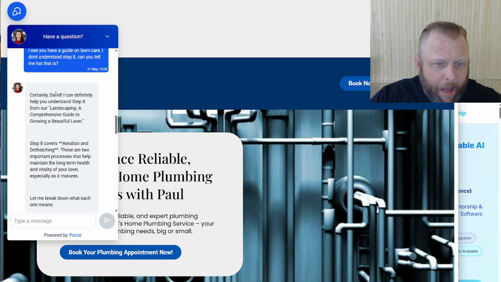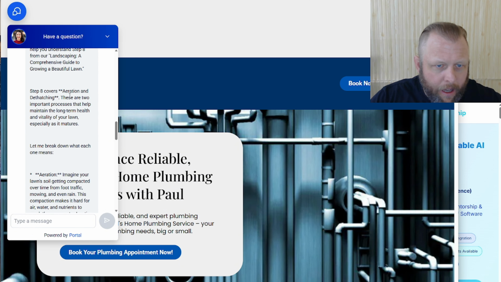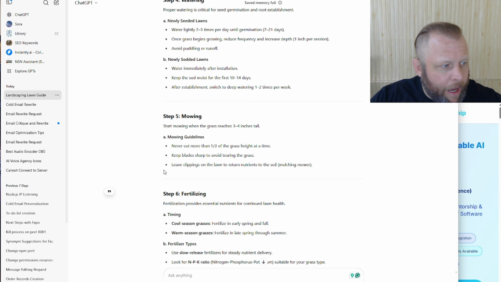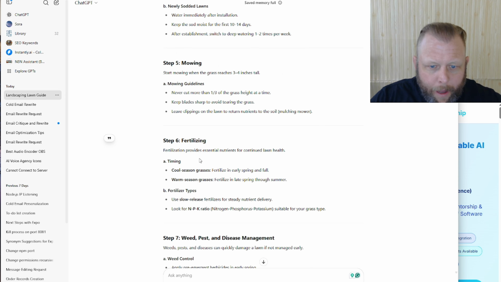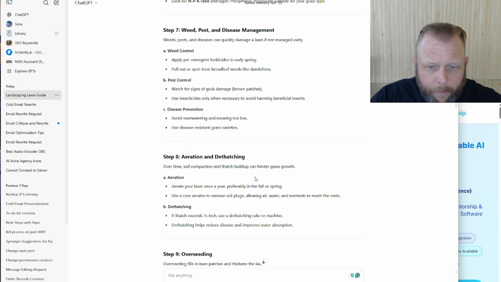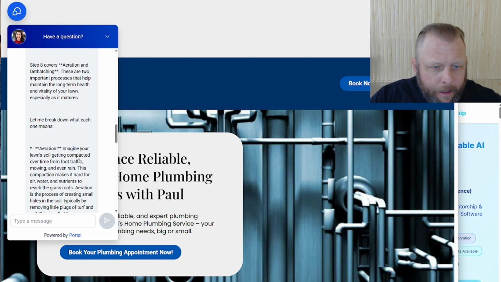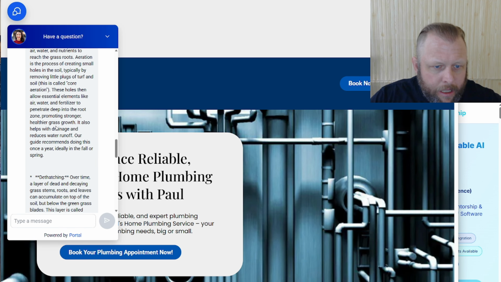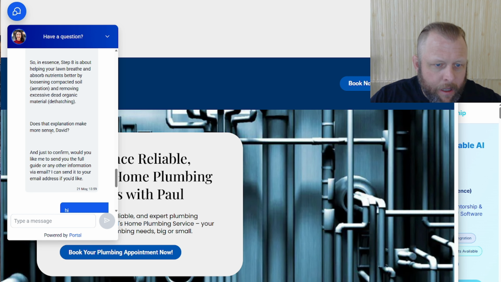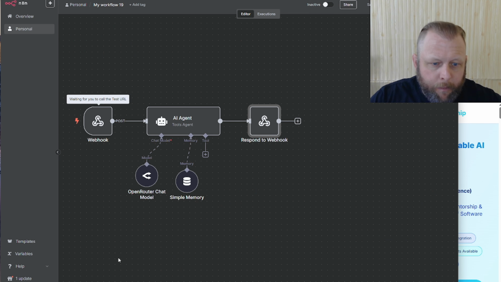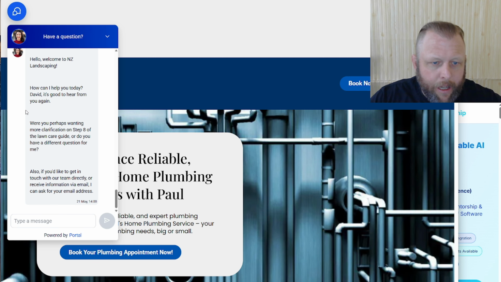Hey, David, step 8, certainly I can clarify step 8. Let me break it down, and then when we come back to step 8, you'll see it's all about aeration and detaching. Interesting. Aeration detections in there. Sweet, and it tells us all about this. But let's just ask it something about the business. I don't know why it didn't come through.